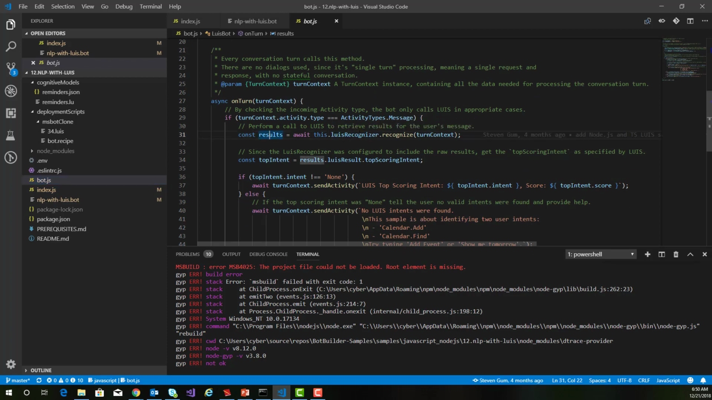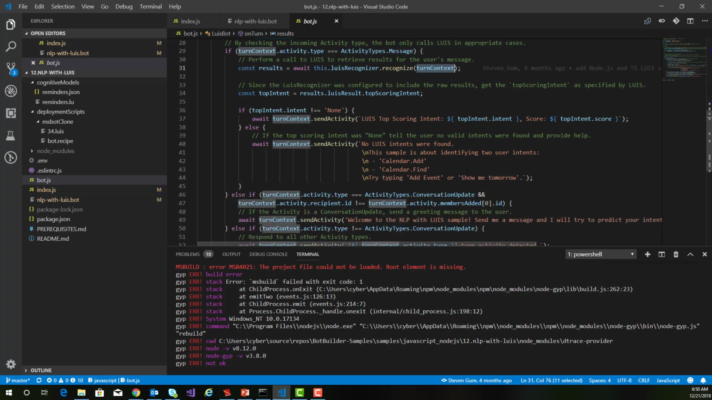Inside of here, we're using our LUIS recognizer to recognize our turn context. And then what we're getting back from that is our LUIS result. We're grabbing the top intent and checking to see if it's None, if we didn't recognize it. If it's not None, then we're going to put out the top intent and the top score, because it doesn't just tell you what it thinks the intent is, it actually gives you its percentage probability that it's correct. And if it didn't find that, then it's going to tell us that no intents were found and we're looking for either add or find events.